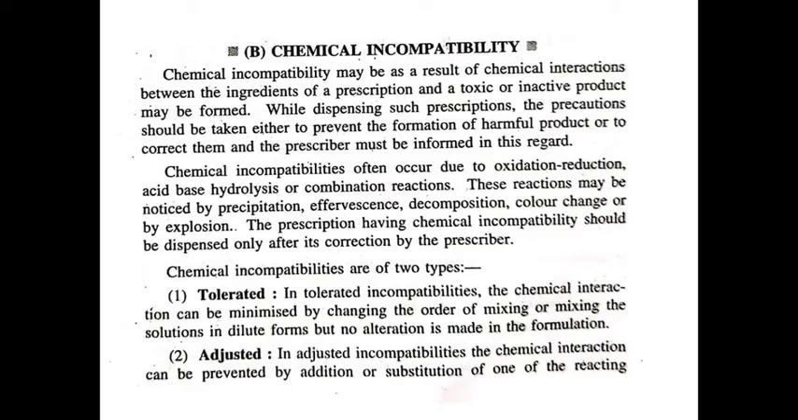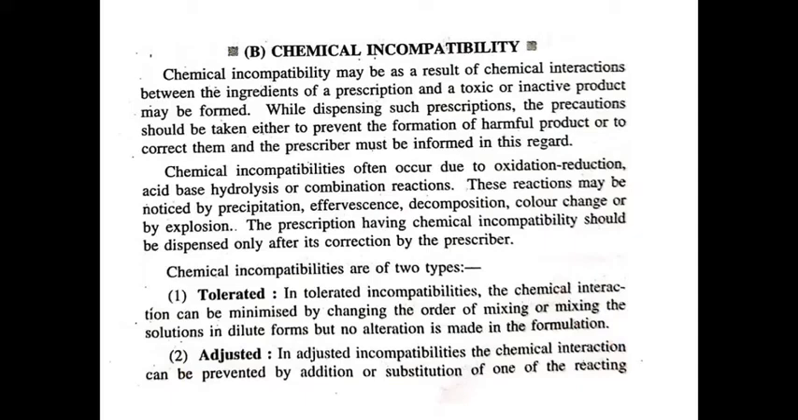Chemical incompatibilities often occur due to oxidation, reduction, acid-base reactions, hydrolysis, or combination reactions. These reactions may be noticed by precipitation, effervescence, decomposition, color change, or by explosion. The prescription having chemical incompatibility should be dispensed only after its correction by the prescriber. Chemical incompatibilities are of two types: tolerated type and adjusted type.